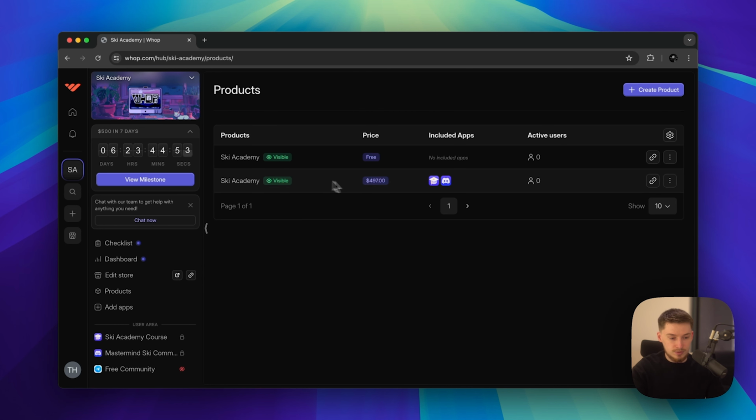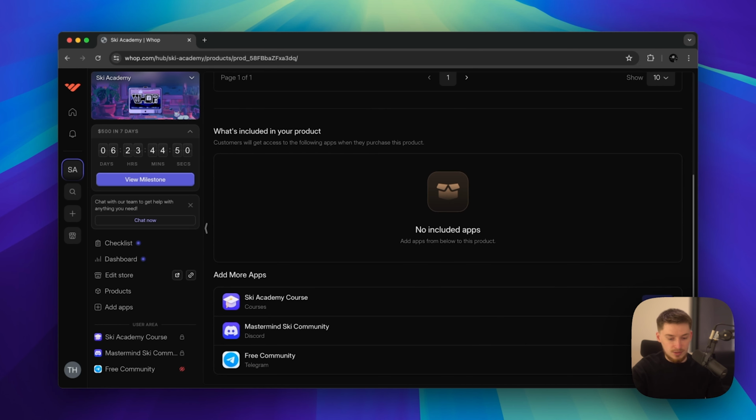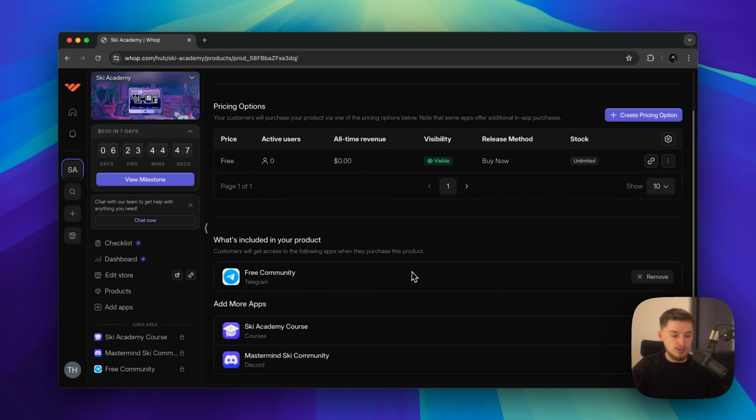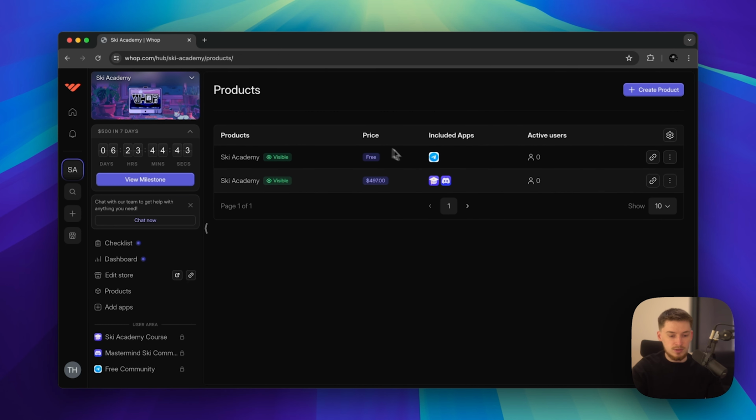If we then go to products, we go to the free option, and then we're gonna add this as the app, okay, that is included, the thing that is included essentially with the free access. So now if we go back to products, you'll be able to see that the free edition will include the free community, and the paid one will include the full course and the Mastermind Ski Community.